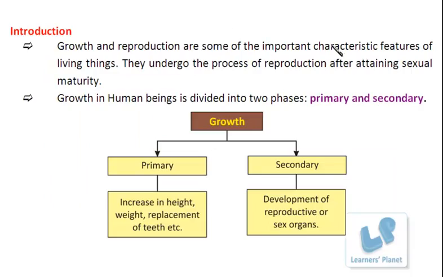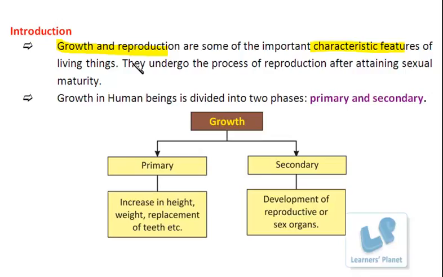Out of all important characteristic features, growth and reproduction are the two important characteristic features of living things, right? It is a well-known fact that all living organisms undergo the process of reproduction. That means they are able to produce similar organisms of their own kind, isn't it?